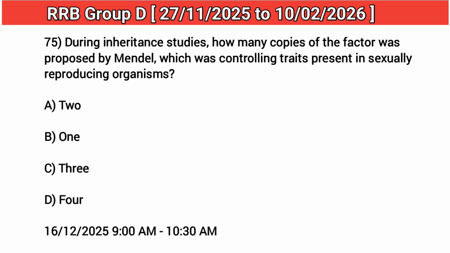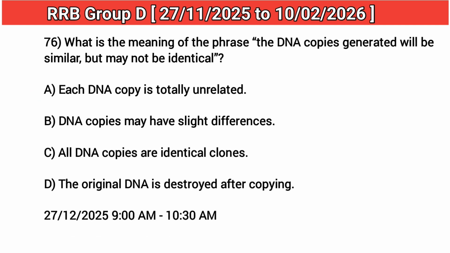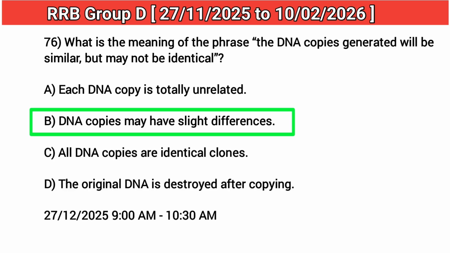75. During inheritance studies, how many copies of the factor proposed by Mendel were controlling traits present in sexually reproducing organisms? Answer: A. 2. 76. What is the meaning of the phrase "the DNA copies generated will be similar, but may not be identical"? Answer: B. DNA copies may have slight differences.